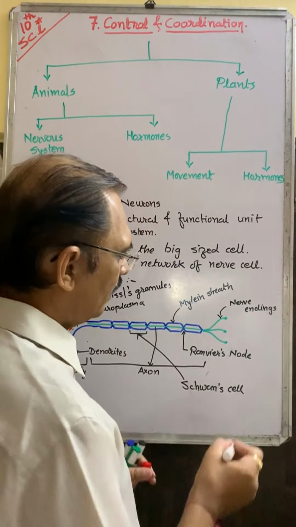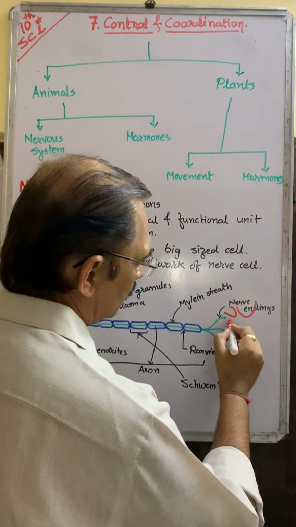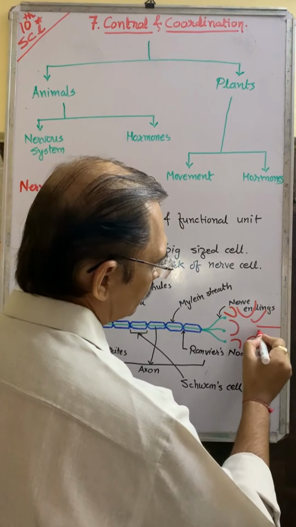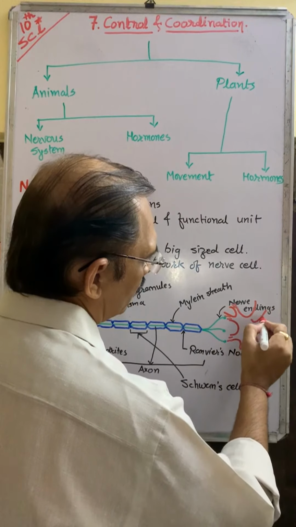Suppose another cell is there, like this.